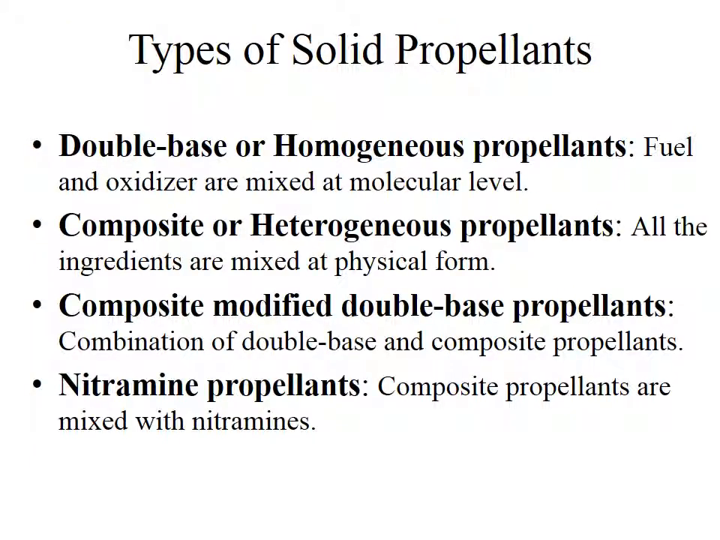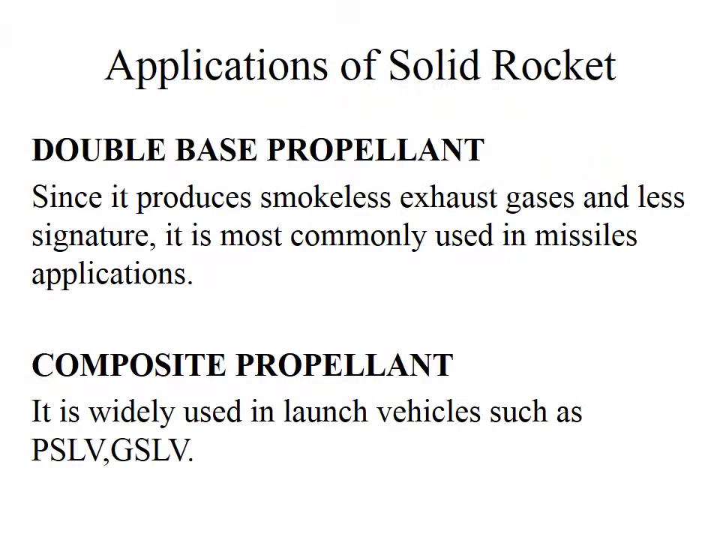Types of solid propellants available are double base or homogeneous propellant, composite or heterogeneous propellant, and the mixture of both, which is composite modified double base propellant, and nitramine propellant. In a double base propellant, fuel and oxidizer are mixed at the molecular level, and in composite propellants, all the ingredients are mixed in physical form.